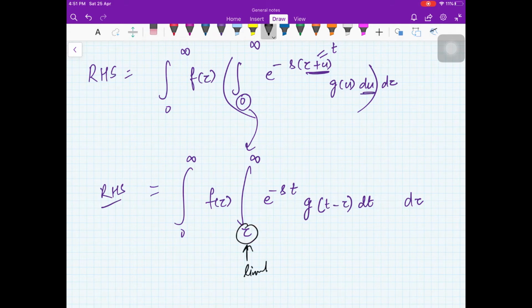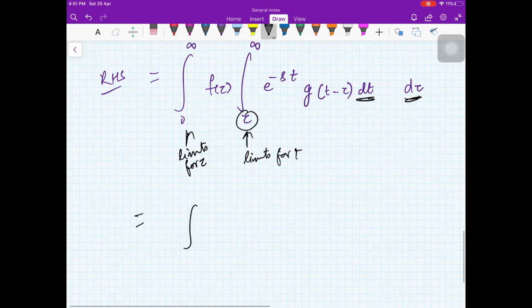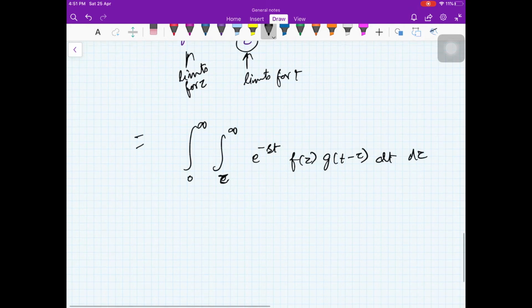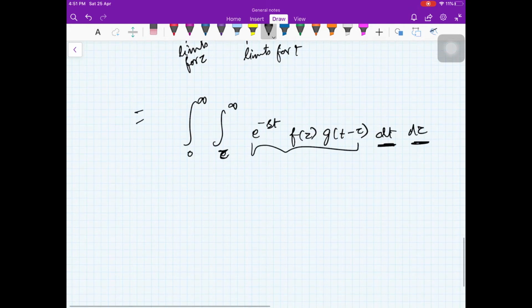Now you remember these are the limits for t and these are the limits for tau. So you are first integrating with respect to t and then with respect to tau. So you can just write it like this: 0 to infinity, tau to infinity, e raised to minus st f tau g of t minus tau dt d tau. So you have a function and you are first integrating with respect to t and then with respect to tau.